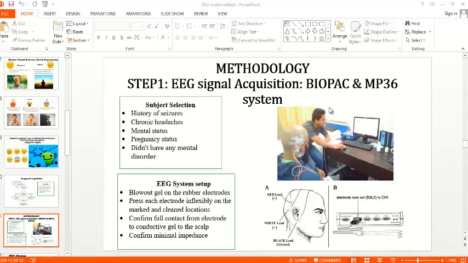Well, this is the first step of our EEG signal acquisition. We acquired the signal in the biomedical lab, and we used the BIOPAC MP36 system. Here we use a single channel EEG, and you can see the different regions in the head, in the scalp, where the channel has to be set.